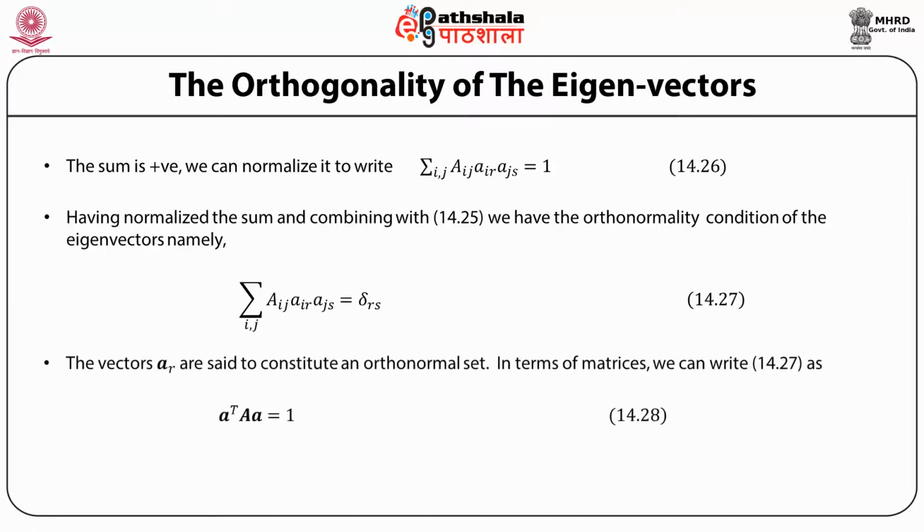So the vectors a_r are said to constitute an orthonormal set. In terms of matrices, this equation can be written as a transpose times capital A times a is equal to 1. A matrix a is said to be orthogonal if a transpose a is equal to 1.